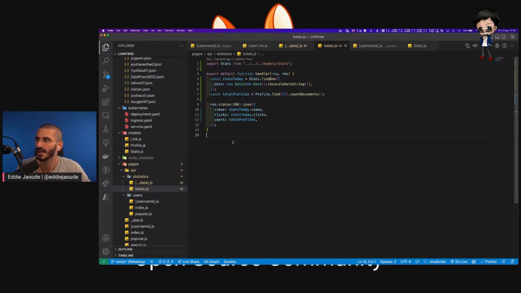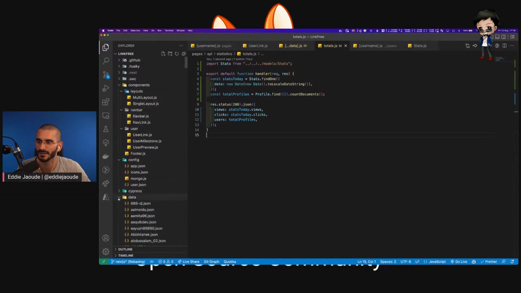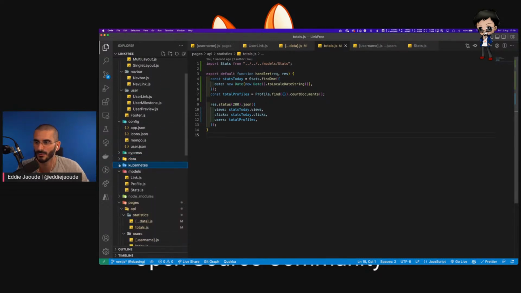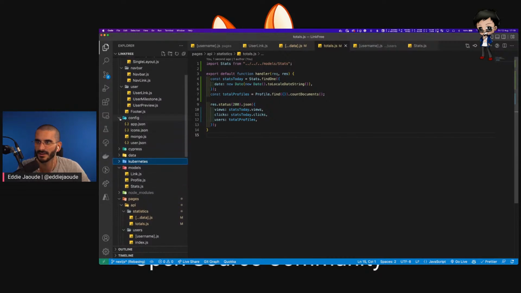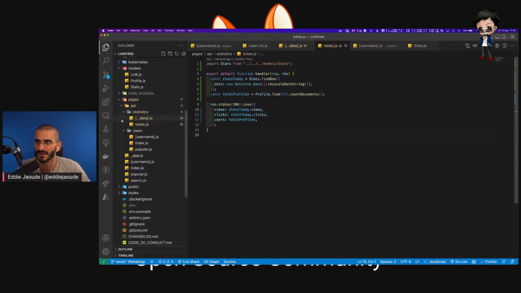Let's see. Oh, how are we going to display it? So we need something on the front end to do it as well. So let's get the front end. Let's minimize Kubernetes for now. We can minimize config. Let's have a look. So we're working on the API, and let's go to the front end. Go to the home page.